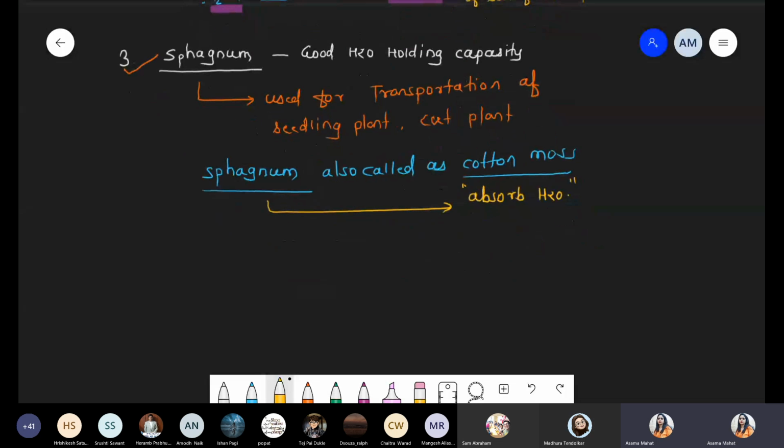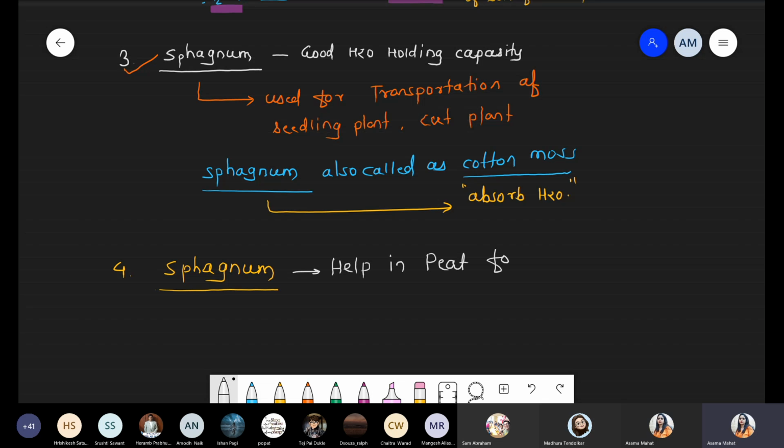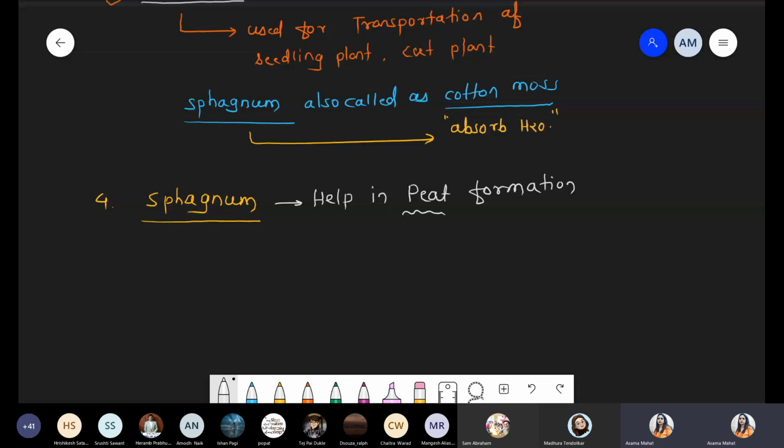Now, these are the third function. Fourth point and the last point. Again, we are taking the example of sphagnum moss. Sphagnum basically helps in peat formation. So we have to discuss what is the meaning of peat. Okay? Now what happened? Sphagnum has the capacity to grow in acidic marshy areas. It requires an acidic environment.